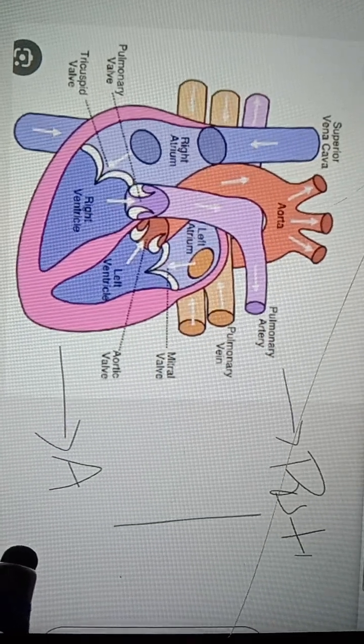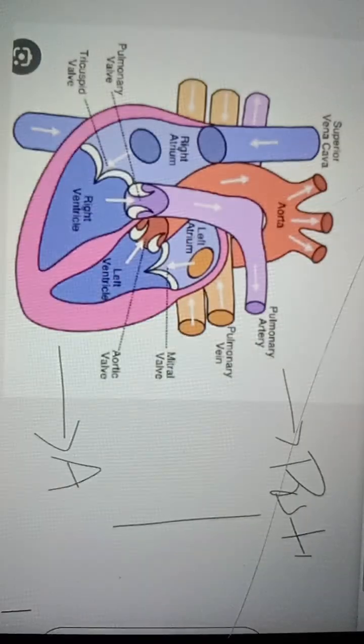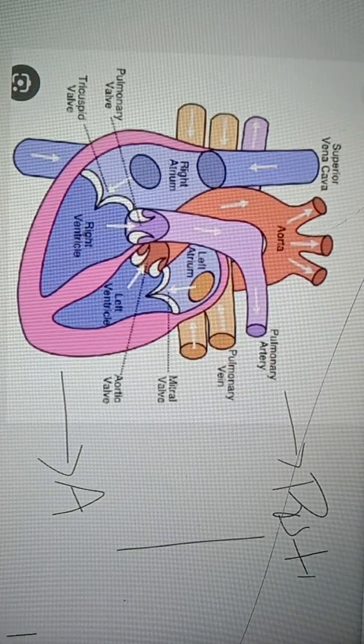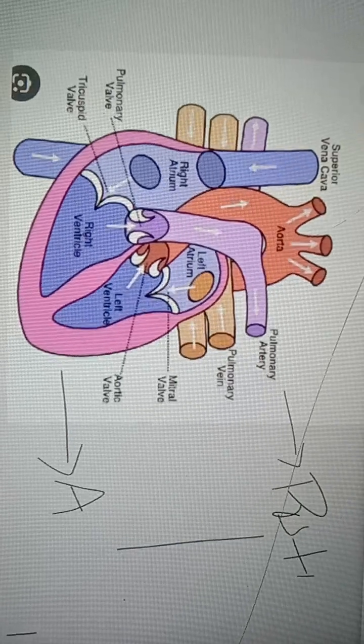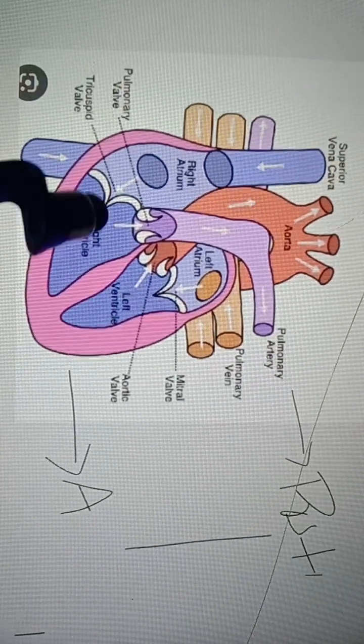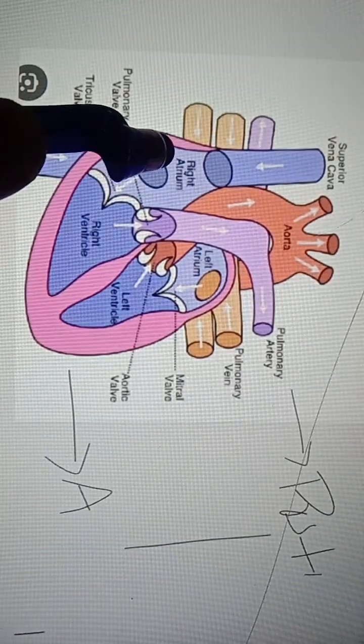Next topic is the internal structure of the heart. First, see the parts of the heart. If you observe the internal structure, the heart has four chambers.